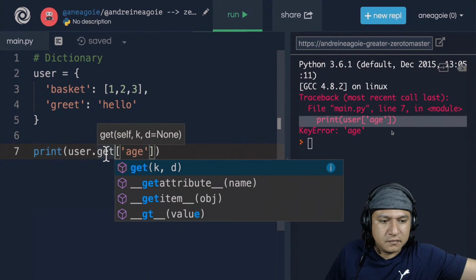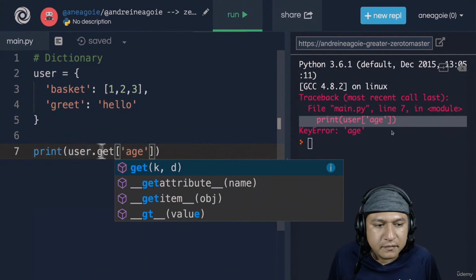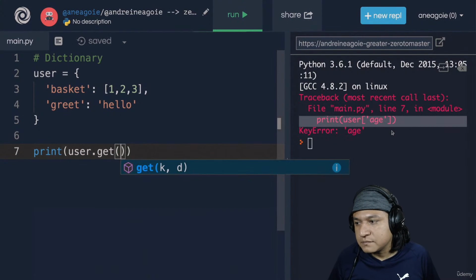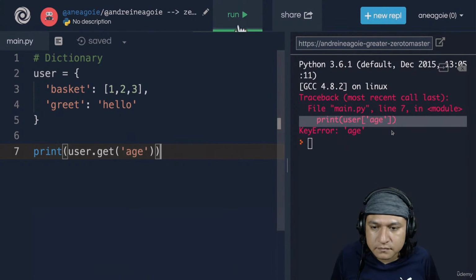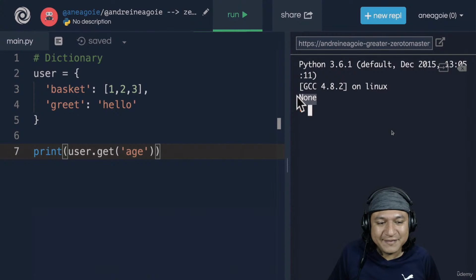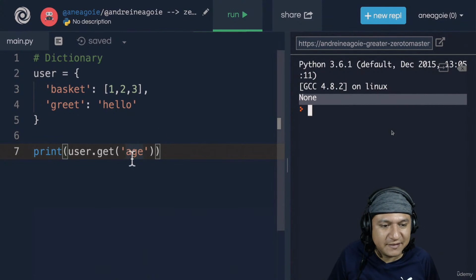And guess what .get is? Did you guess a method? Well, there you go. .get is a method on the dictionary in Python. So here, if we do get age and run, my program doesn't error. It just says, hey, there is nothing there. We learned what None means by now. So that's a really nice way to avoid those errors.